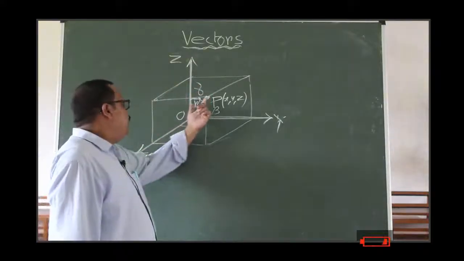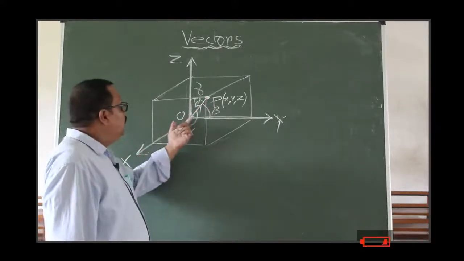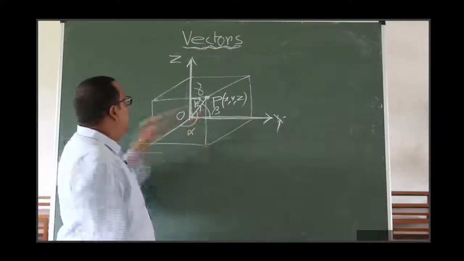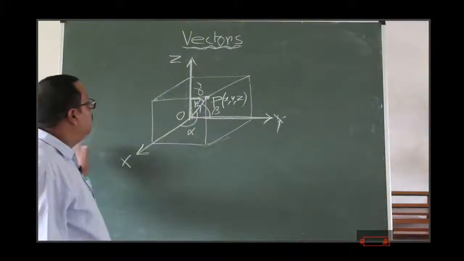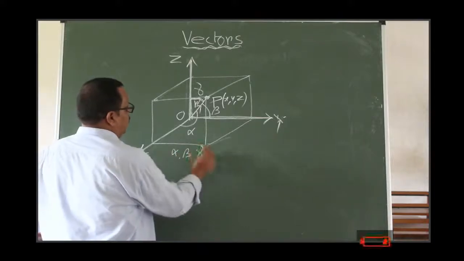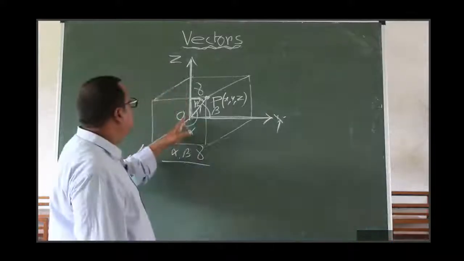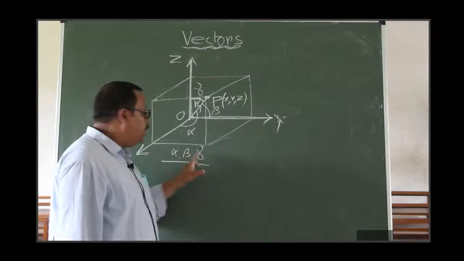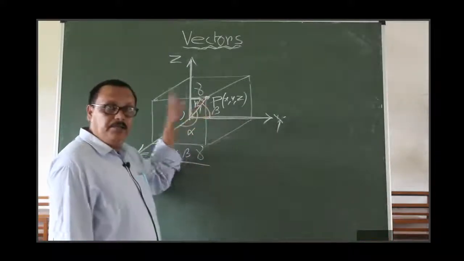The vector OP makes an angle alpha with x-axis, beta with y-axis, and angle gamma with the z-axis. These angles alpha, beta and gamma are called direction angles of the vector OP. Clear?